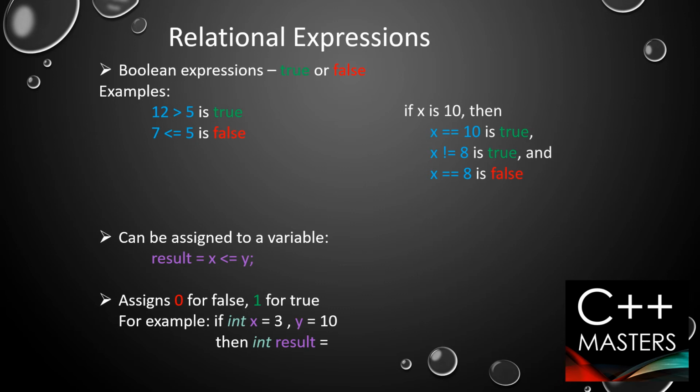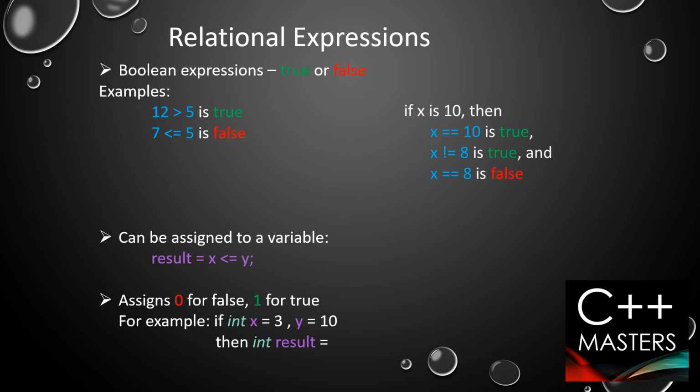Now, the relational expressions can also be assigned to a variable. You may get a question on that in your exam or anywhere else in your quizzes as well. Here, the example is result is equal to x less than or equal to y. If x is less than y, then it will assign 1 to the result because the expression is true. However, if x is not less than or equal to y, then 0 will be assigned to result.